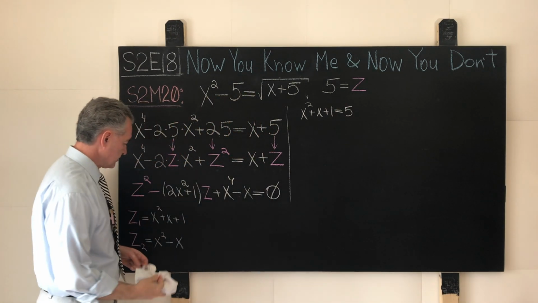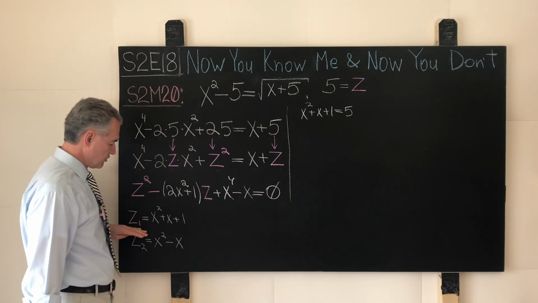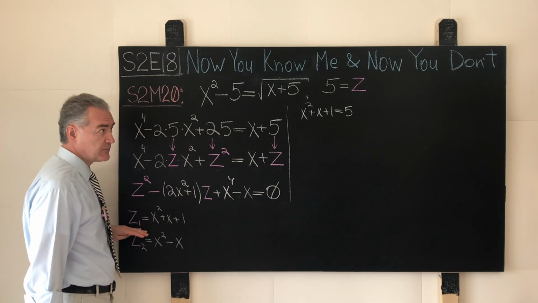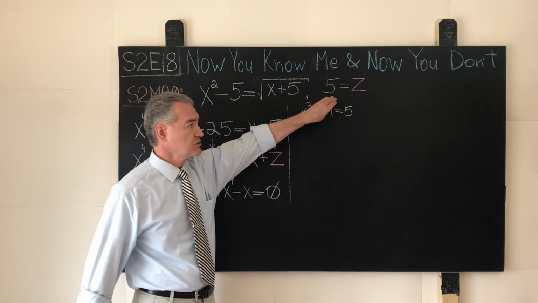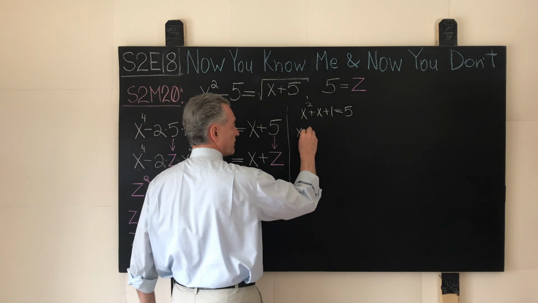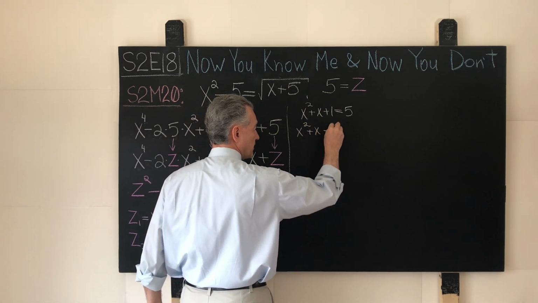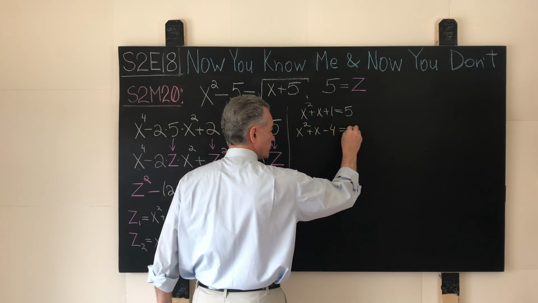Again, this is the translation of this root of the quadratic equation. Instead of z₁, we simply put 5 because this was our initial substitution. And now all we have to do is solve another quadratic equation: x² + x − 4 = 0.